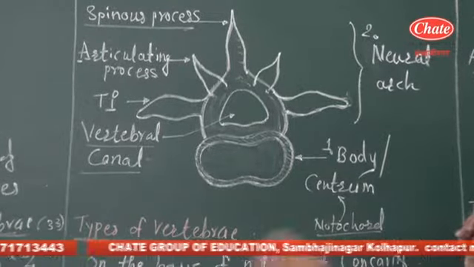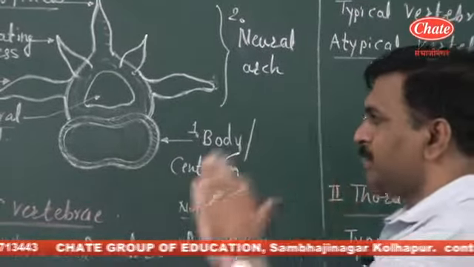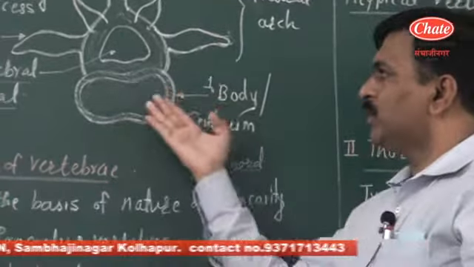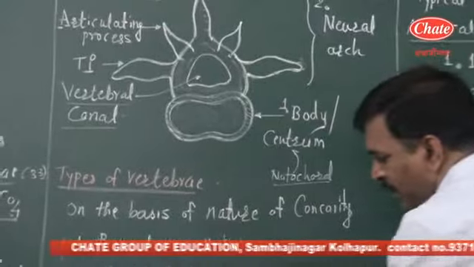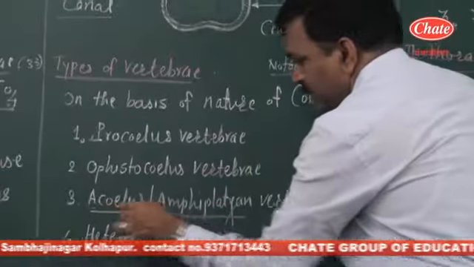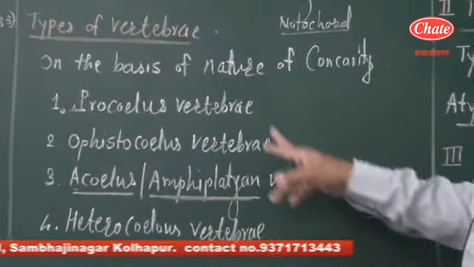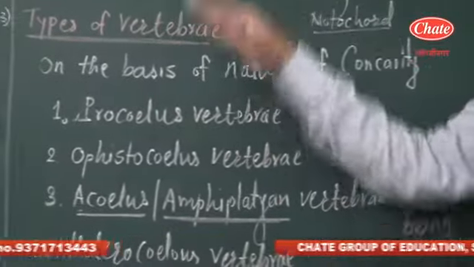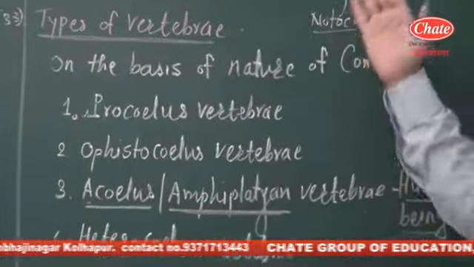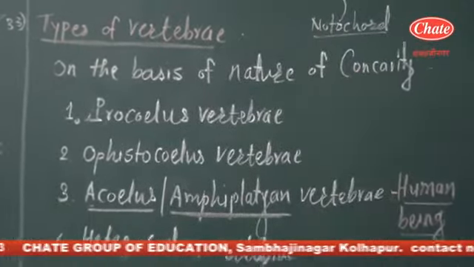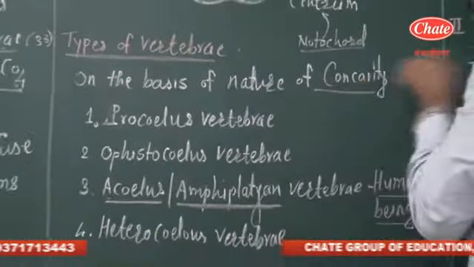So this is the centrum. When we focus on the centrum in human beings, it is flat from both sides, or we cannot observe concavity on the centrum, and that's why the human vertebra is acoelous or amphiplatyan. It is an acoelous or amphiplatyan vertebra in human beings. A question may be asked in the NEET examination: which type of vertebra is present in human beings? The answer is acoelous, amphiplatyan, but you should know the other types of vertebrae, which are formed on the basis of the nature of concavity present on the centrum.